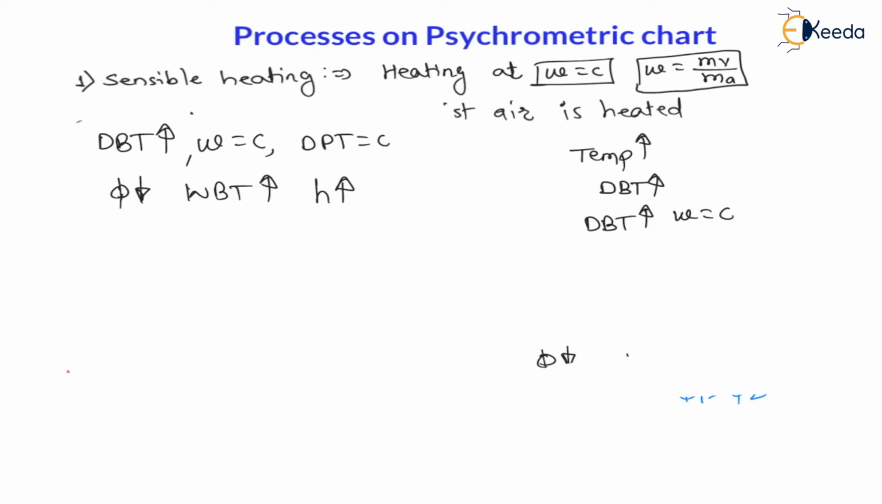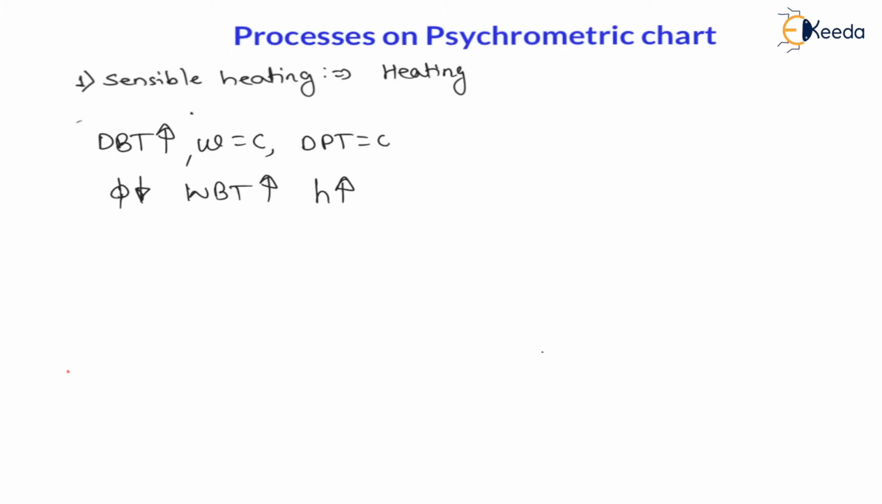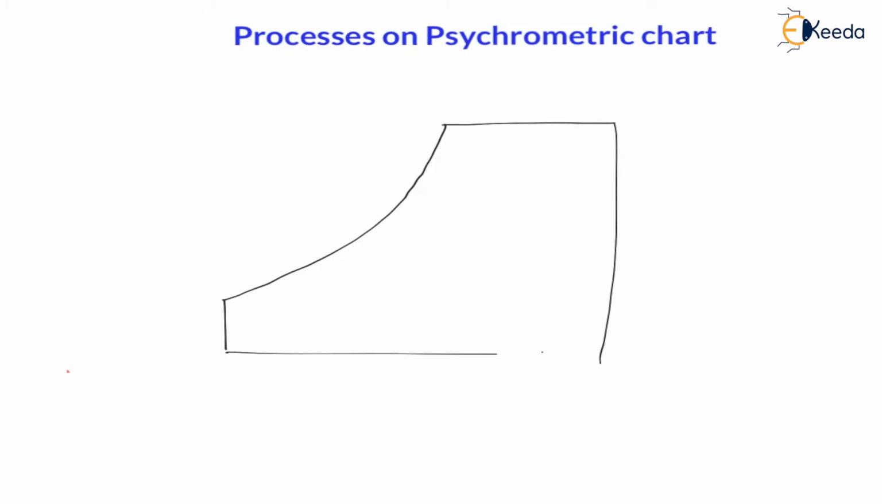So this is a very important process. Here again I am repeating sensible heating, so that for further processes you can quickly understand the concept. If I draw the psychrometric chart, on the x-axis you will find dry bulb temperature, on the y-axis you will find specific humidity, and this curved line is the relative humidity equal to 100% line, that is the saturated line.